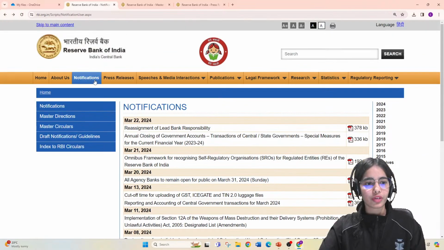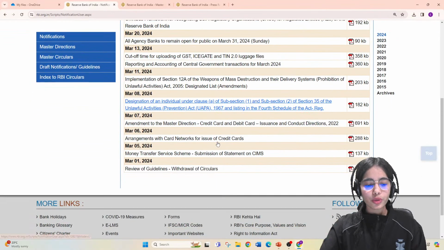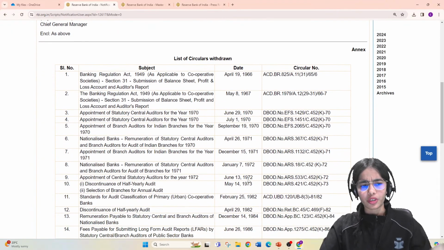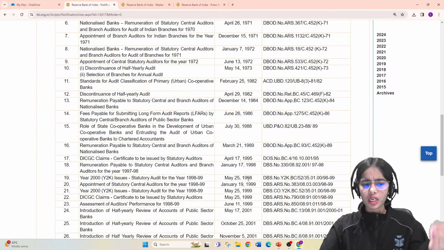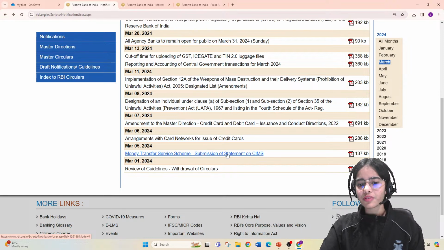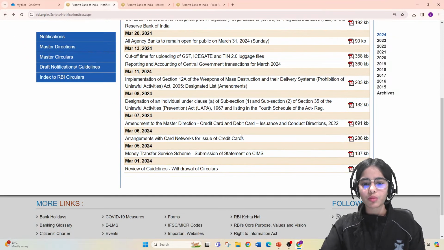Like in the notifications, let me show you. There is the review of guidelines, withdrawal of circulars. Nothing is important; the RBI has just withdrawn some circulars. Then the money transfer service scheme. In this, there is nothing much. You have to understand the basic idea of the money transfer service scheme. I will see if I can bring a session on this, but if you read it, you will be able to understand. So this is a very small topic.